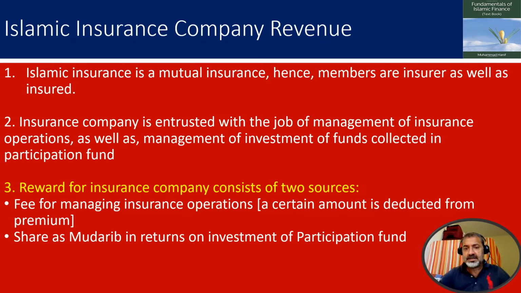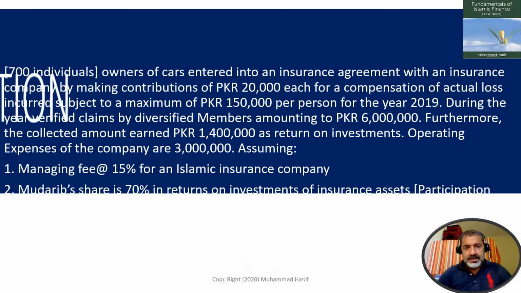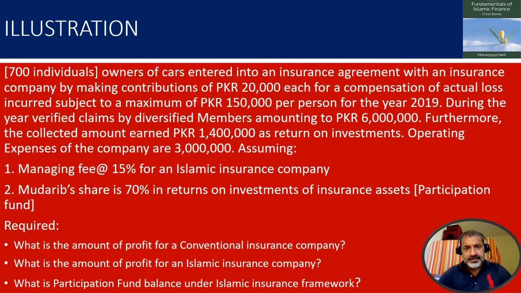The money which is collected in participation fund is invested by insurance company in Sharia compliant investments. Whatever actual profit emerges, a certain portion is kept by the insurance company and rest is deposited again in the participation fund. Consider this illustration to understand the difference in financial terms.